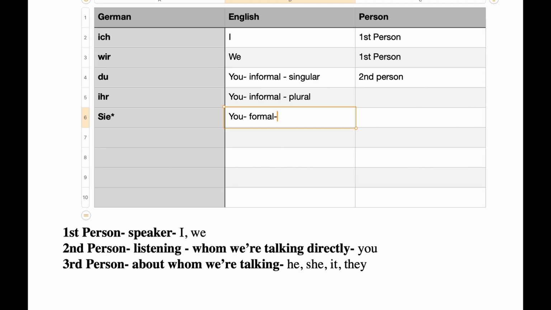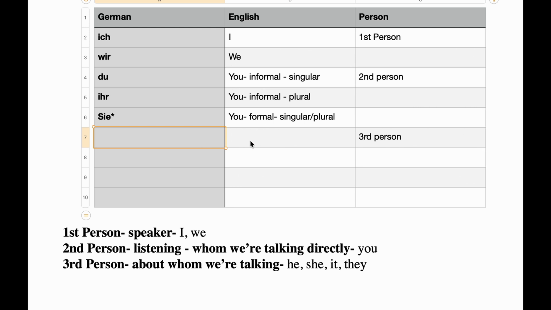Also, this is singular and plural both, which means whether you are talking to someone directly in a formal way, the form you will be using is Sie. Doesn't matter whether it is singular or plural. For example, आप कैसे हैं and आप सब कैसे हैं. So it means both आप and आप सब. I hope it's clear.